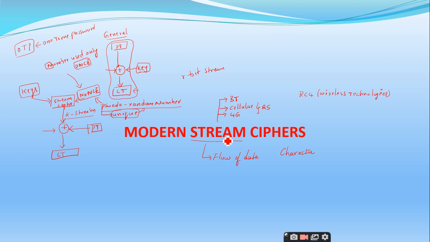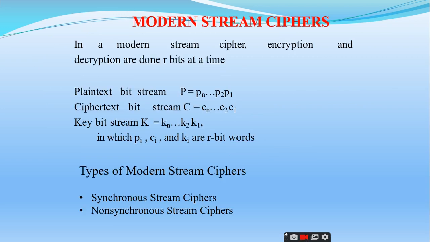So this is all about the introduction to modern stream ciphers. In a modern stream cipher, the encryption and decryption are done R bits at a time. In general, this R will be 8. 8 bits, as I told, represents a character. So you take a single character and convert it from the plain text to the ciphertext by making use of some necessary manipulations.